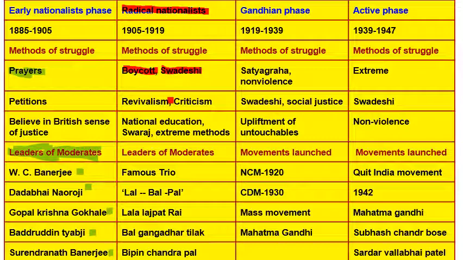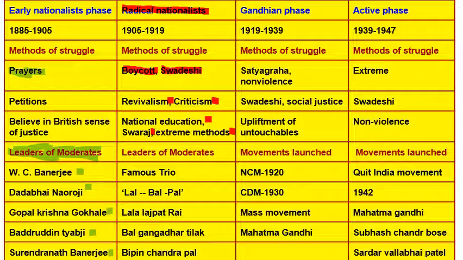They are just copying the Britishers like the monkey used to copy them. So they want that we should revive our culture. They used to criticize the Britishers openly. They promote the national education, so that Indians, other than reading English or Western literature, should know their own education system also. They provide Swaraj, which means independence, and their methods are very extreme. So we can see that the method of struggle of the radical nationalists or extremist nationalists and the early nationalists are very different. That's why they are having different phases.